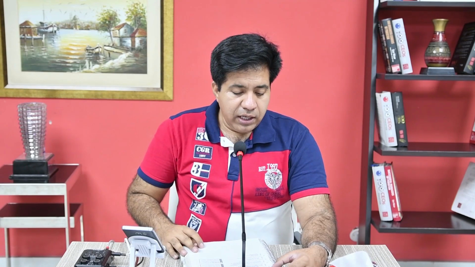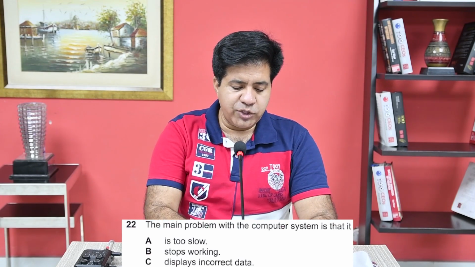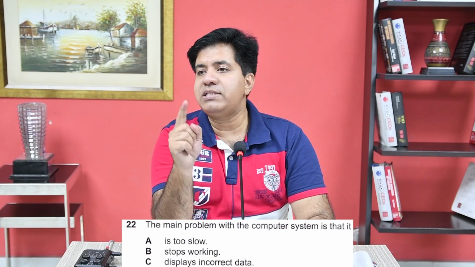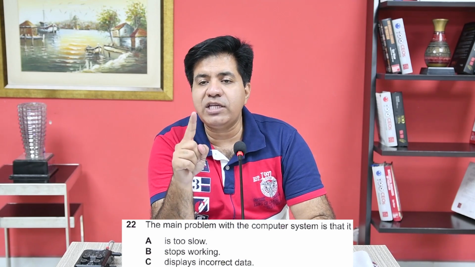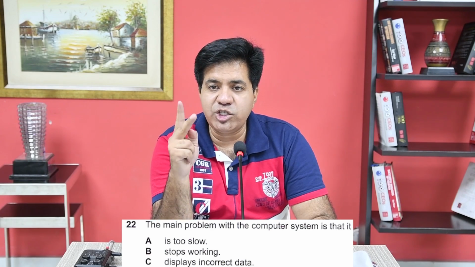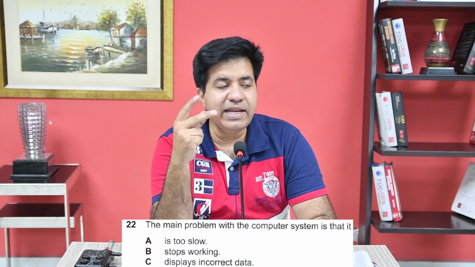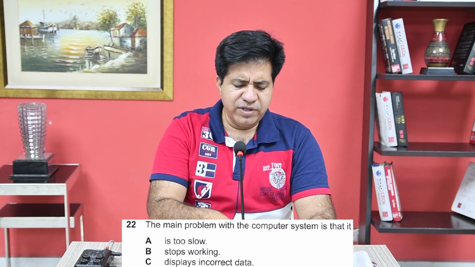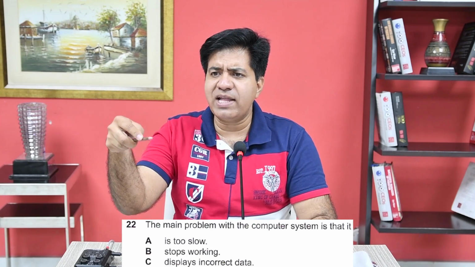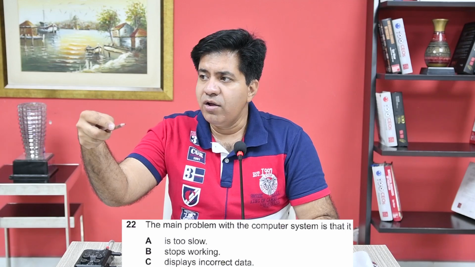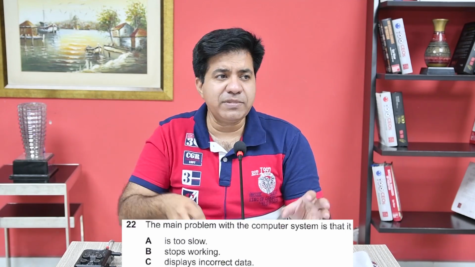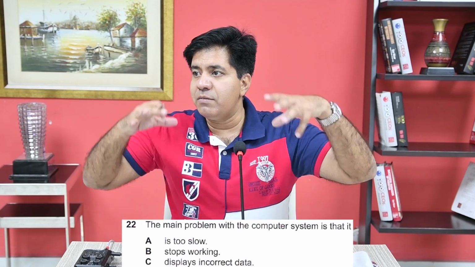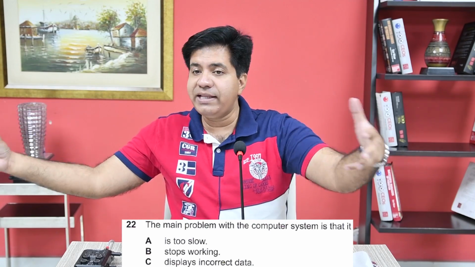Okay? Let's go on. Question number 22. Main problem with computer system is that, now listen, in multiple choice, whenever they use the word main, major, big, or anything like that, they will talk about some minor things. For example, we sometimes have this issue, but that's not our main one, or we are not concerned about it. Sometimes we have this problem, but we are not worried about it. At the moment, our main concern is, and then there'll be the answer.